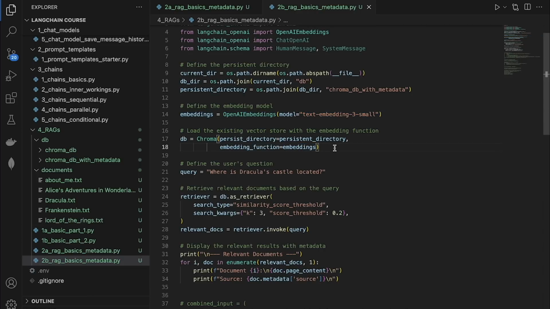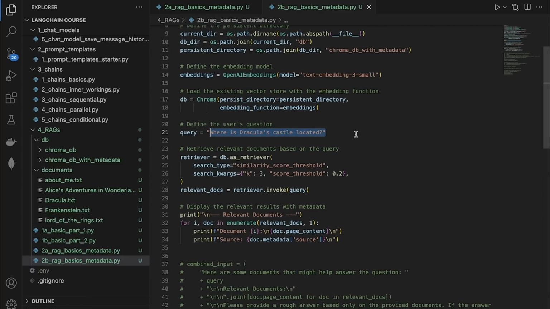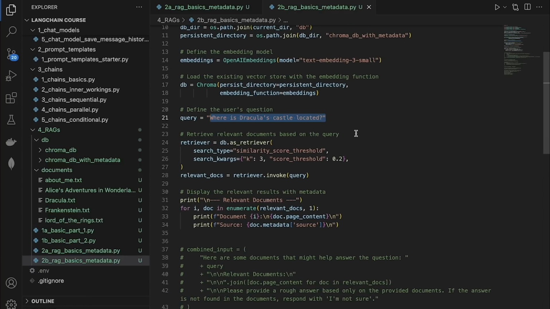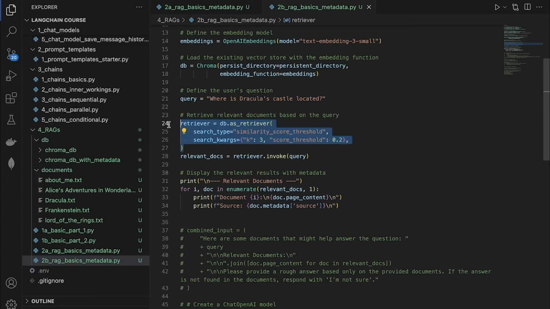So here is the query that we are going to be asking. It is going to be, where is Dracula's castle located? If you're familiar with Dracula, he's a vampire that lives in a castle. And this is the question that we're asking. And obviously, somewhere in the book, the location of the castle will be mentioned. So our super intelligent RAG system is going to retrieve the relevant chunks when I run this file. So let's look at the next piece of code.